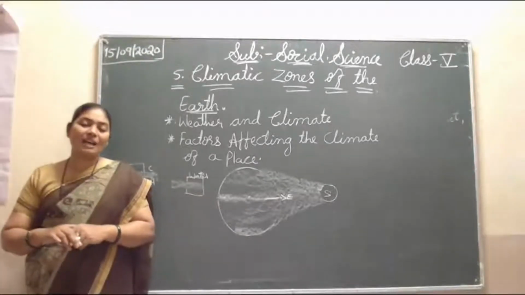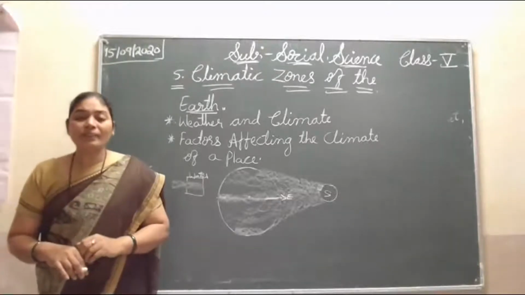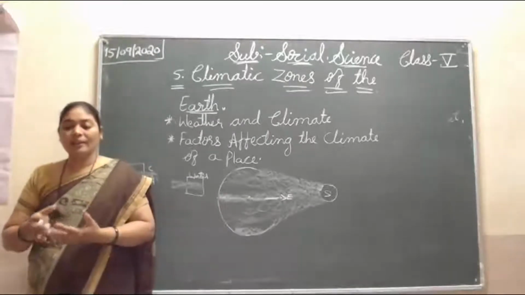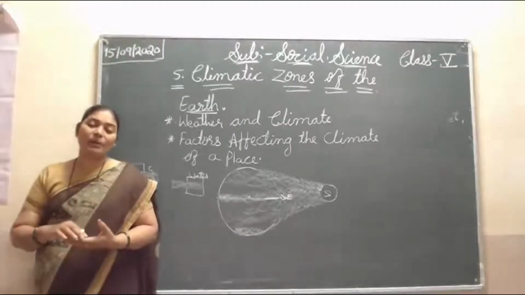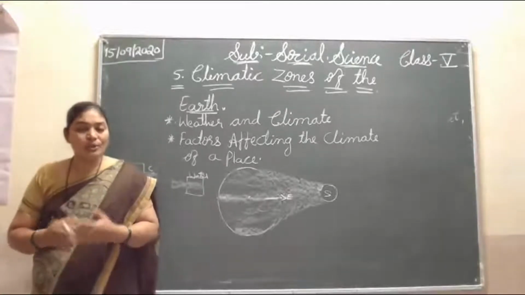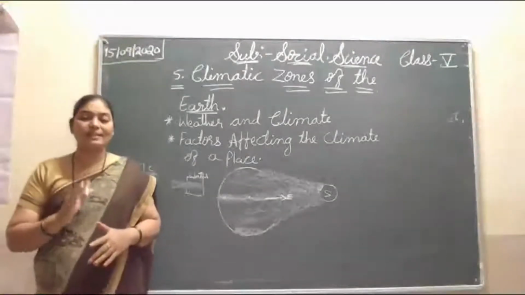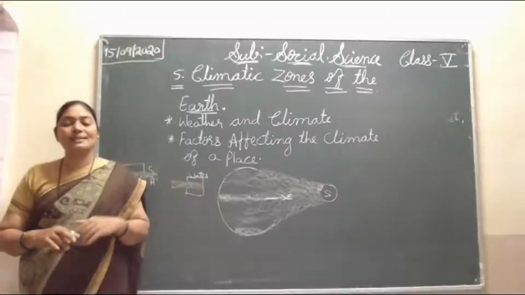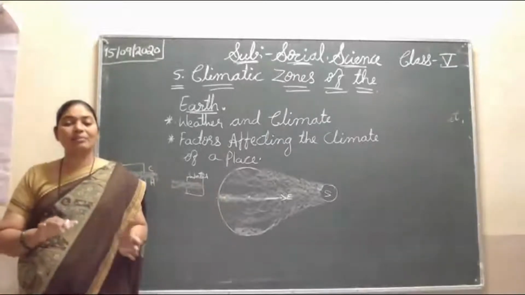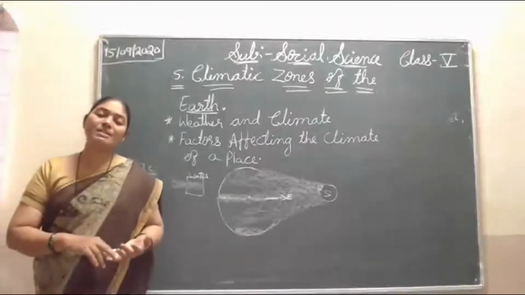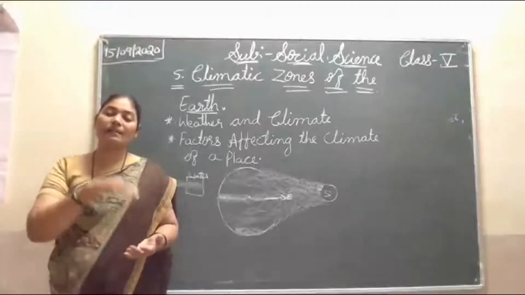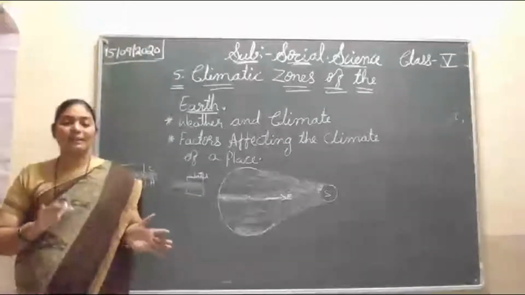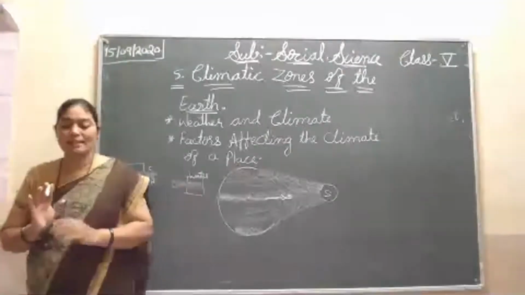For example, Rajasthan has hot wind, so it receives the heat. Then Delhi is also hot in summer because it is too far from the sea level. So in the summer season, when wind is blowing, they receive only heat. Near the sea or other cool places, in winter season, it is like Delhi: in winter season wind is blowing, and again it will decrease. In summer season, when wind is blowing, it will increase only, because that area is like that. In winter it is too cool, in summer it is too hot.